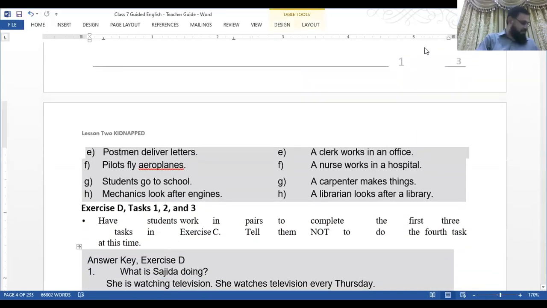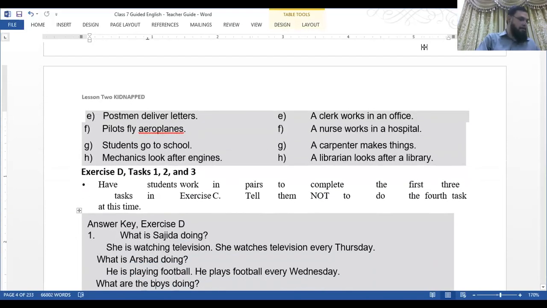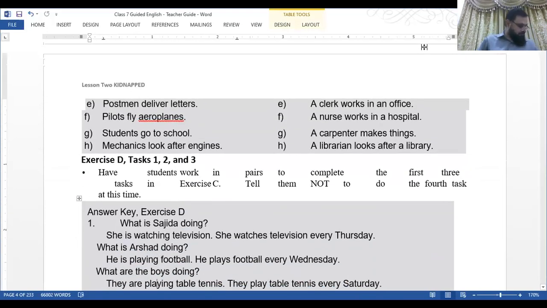Now exercise D. You can see at the end of page 4, we have some pictures and we have some text above the pictures and under the picture. Every Monday, Mrs. Pervez goes to the market.